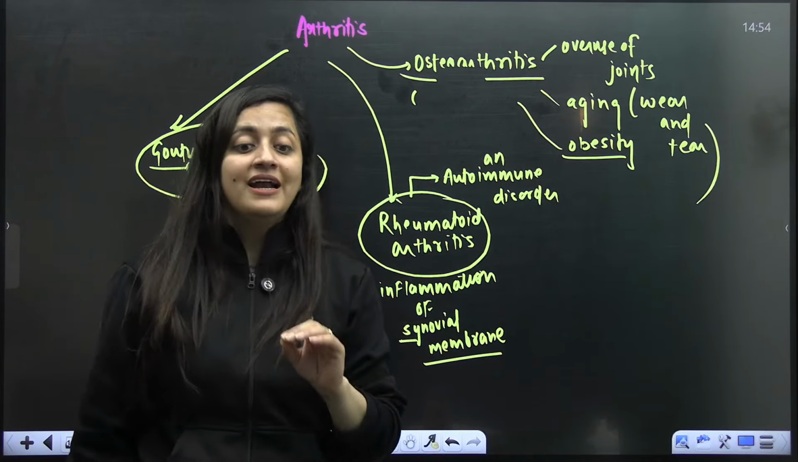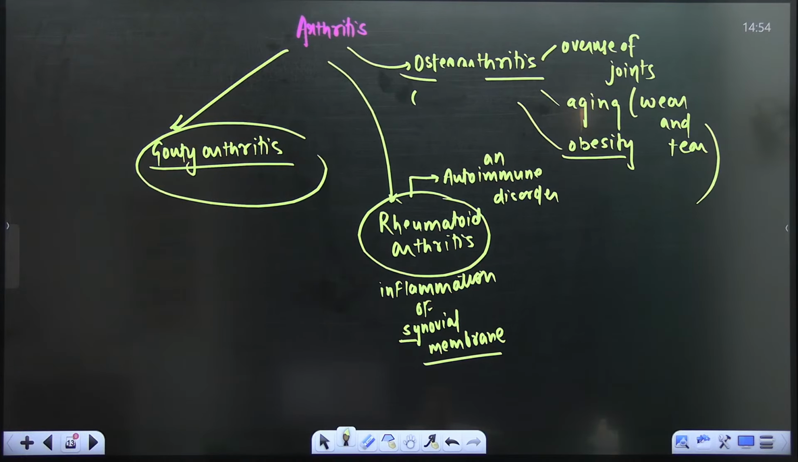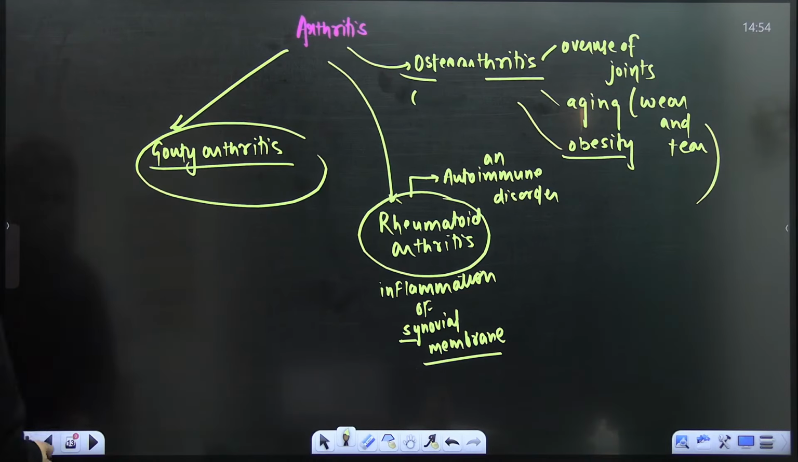So it is the rheumatoid arthritis, which is basically an autoimmune disorder. Understood? It is actually an autoimmune disorder. Okay. So there are other types also. As of now, just see this only.